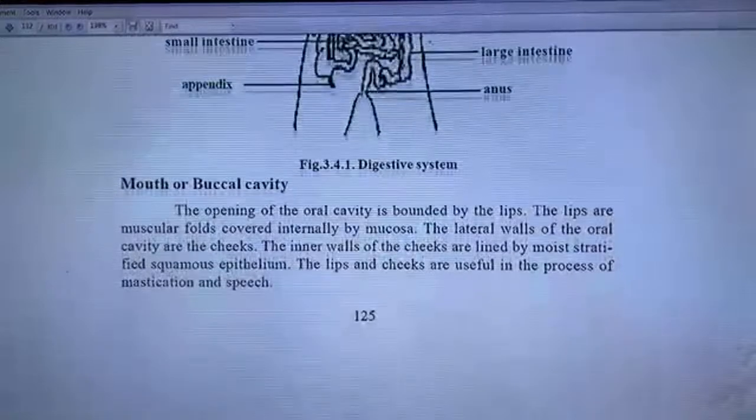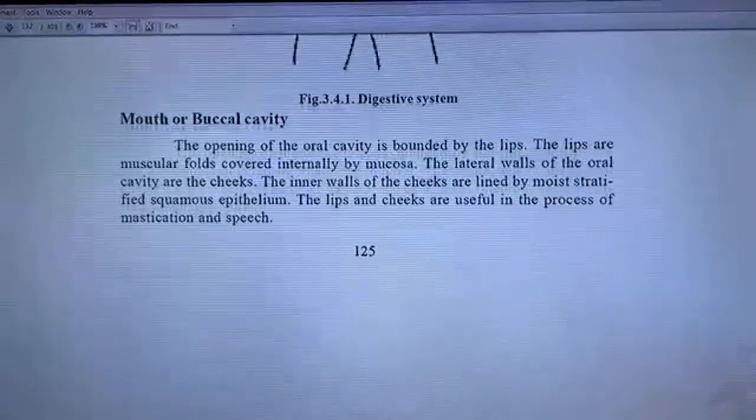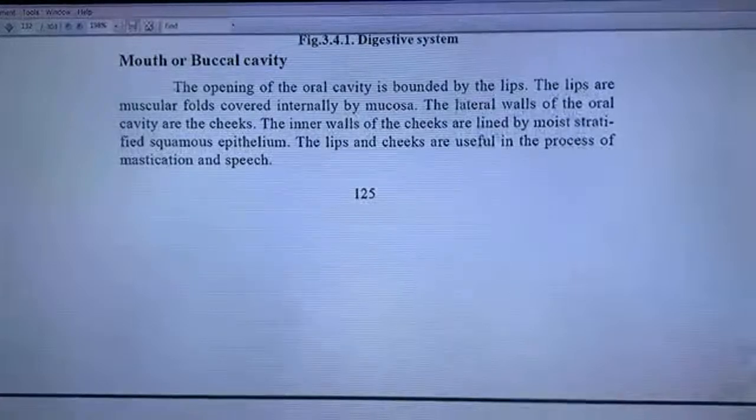Mouth or buccal cavity. The opening of the oral cavity is bounded by the lips. The lips are muscular folds covered internally by mucosa. The lateral walls of the oral cavity are the cheeks. The inner walls of the cheeks are lined by moist, stratified squamous epithelium. The lips and cheeks are useful in the process of mastication and speech.